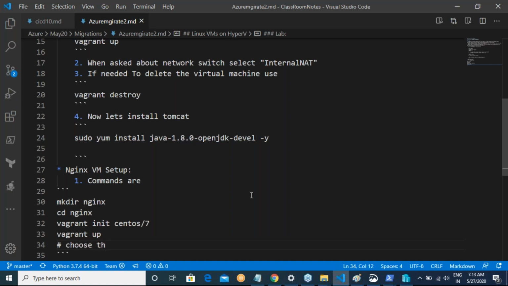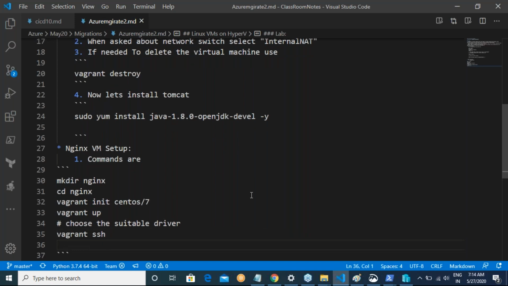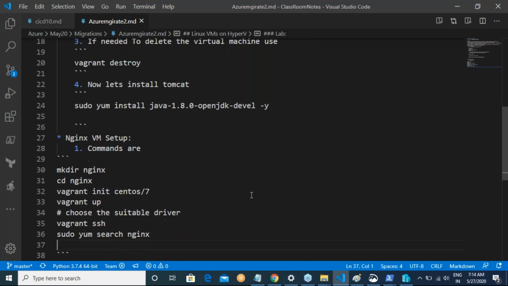Choose the suitable driver. Now after that, once everything is done correctly, if it is up, vagrant ssh, and then sudo yum search nginx, and then install nginx.